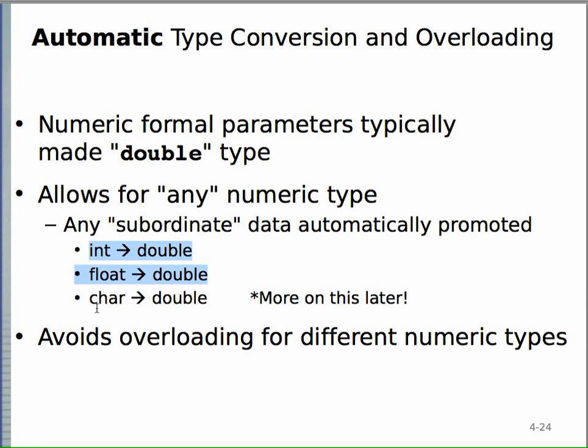And I don't think you can do char to double in Java, because this is promotion. I misread this. This is promotion. The automatic type conversion that's not allowed in Java is double to int. So sorry about that. So double to int or double to float. The other way around, that kind of automatic type conversion is not allowed. These are allowed in Java. And of course, they're allowed in C++.